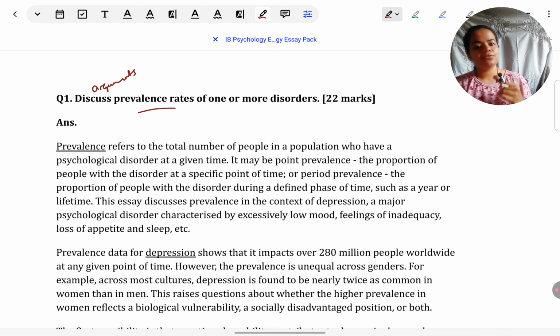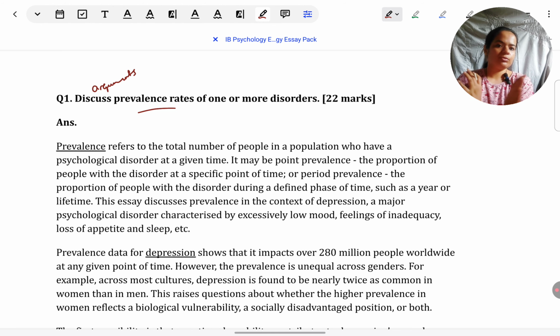So when we say you need to define your arguments, we mean you need to make it clear which are the aspects related to prevalence rates that you are going to be discussing in your essay. This is different from, say, a question that would be on evaluate studies related to prevalence rates. There it would not be very important what points you're trying to make. Of course, you would say that this study is related to this point.